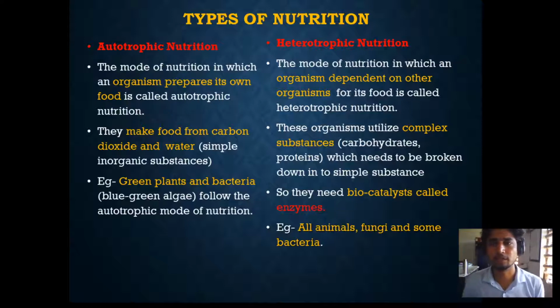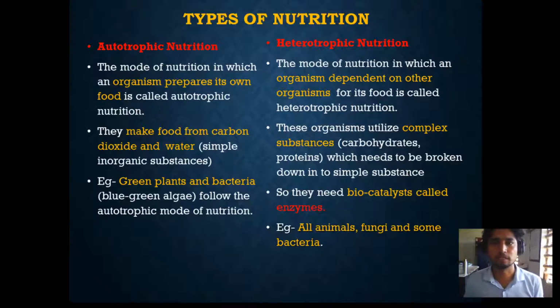The other kind of nutrition is heterotrophic nutrition, the mode of nutrition in which an organism depends on other organisms for its food. They cannot synthesize their own food. They need to get their food from other organisms. Like humans, we usually eat either a plant-based diet or we also take meat. These all come from other organisms. So we are all dependent on other organisms.